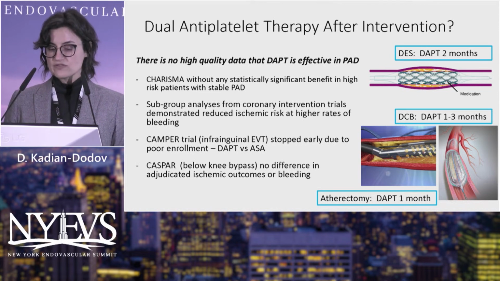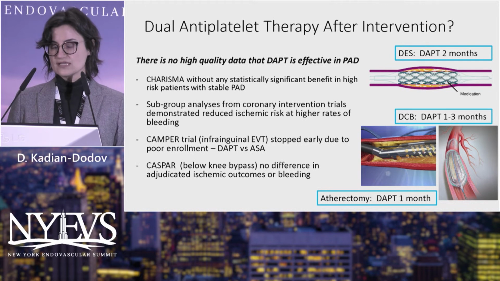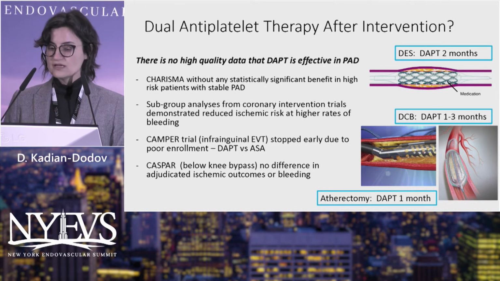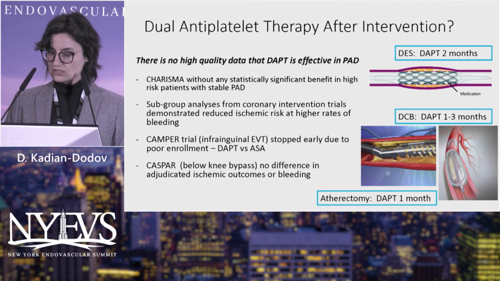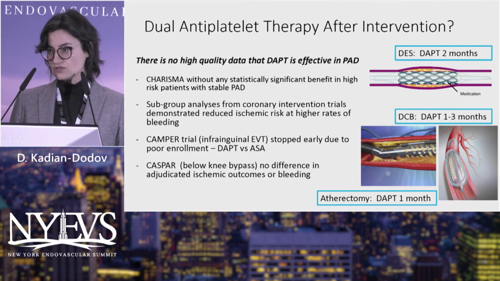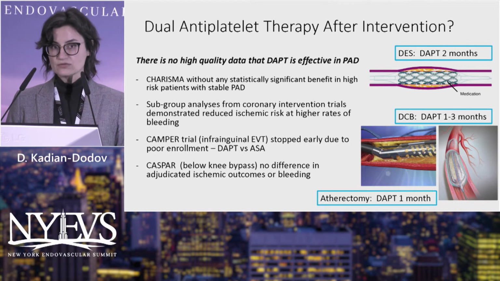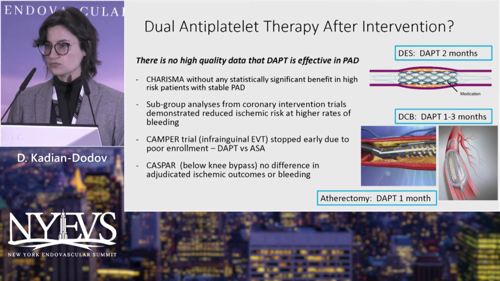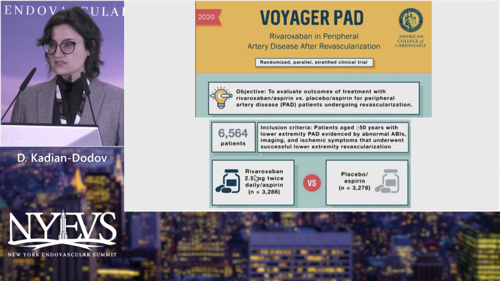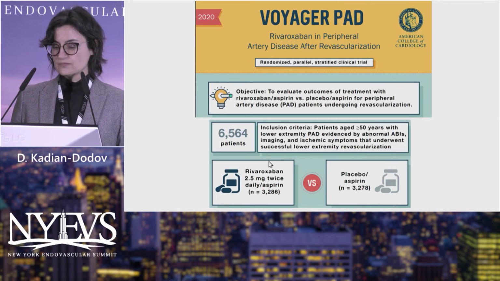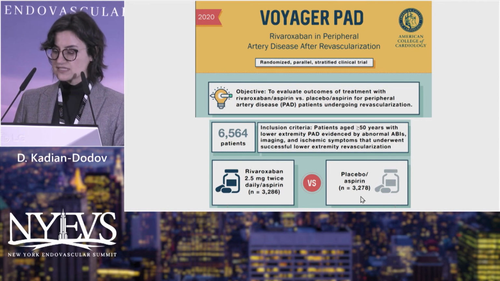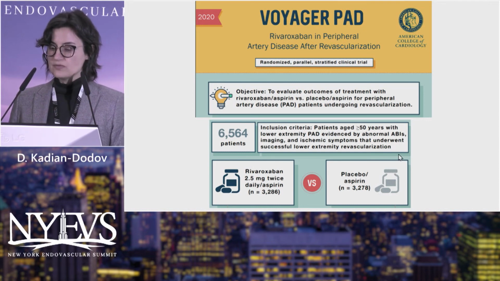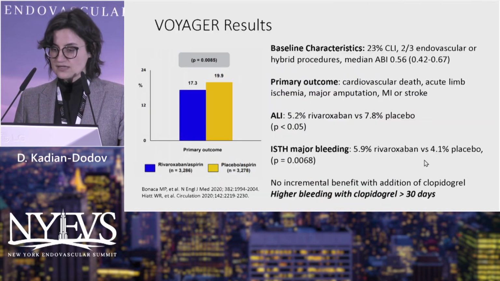And then we've got 2 intervention trials that unfortunately didn't really answer the question. One was the Camper trial, looking at infrainguinal endovascular therapy, DAPT versus aspirin. It was stopped early due to poor enrollment. And then Casper, which was below-knee bypass that showed no difference in adjudicated ischemic outcomes or bleeding. So that brings us to the Voyager PAD trial, which again was that low-dose rivaroxaban with aspirin versus placebo with aspirin in patients who underwent intervention.